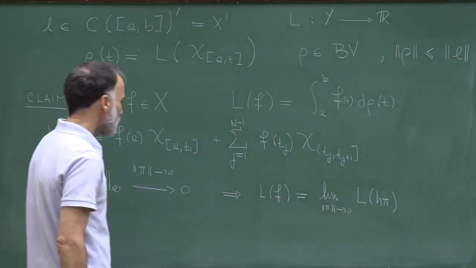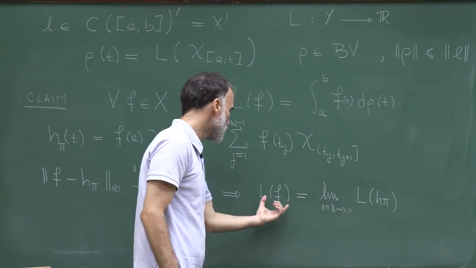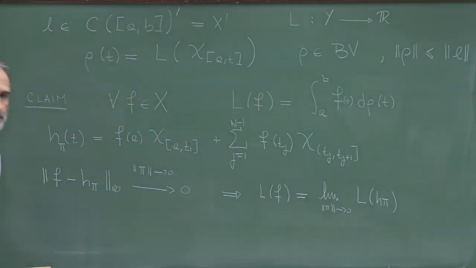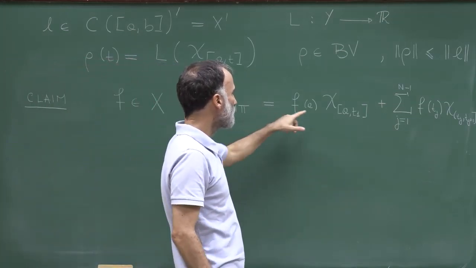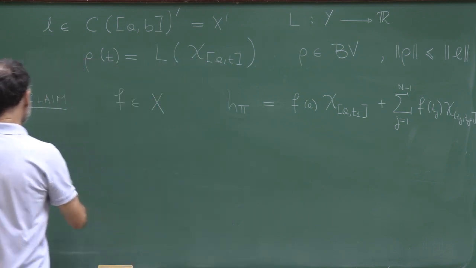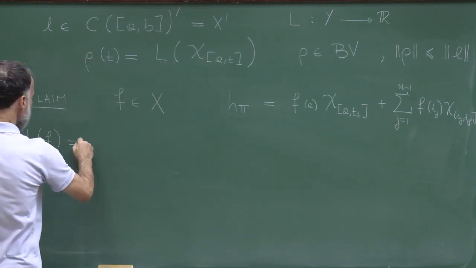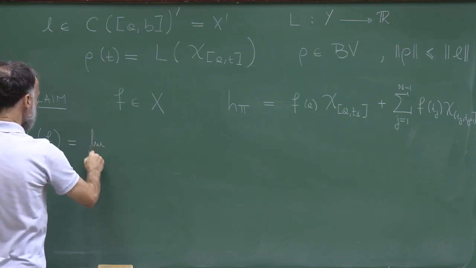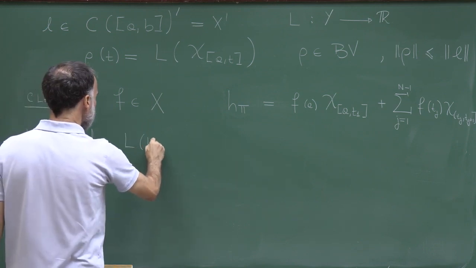So now I will compute L of h pi to get the value of L of f. I fixed a continuous function, I introduced this approximation of my function f, and we know that L of f is equal to the limit as the norm of pi goes to 0 of L of h pi.